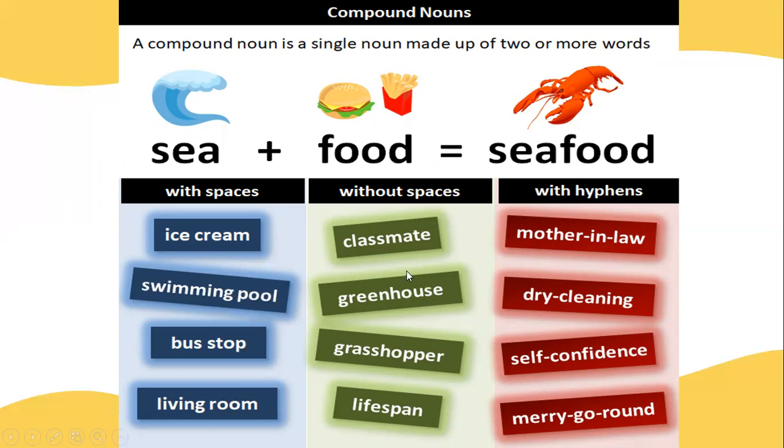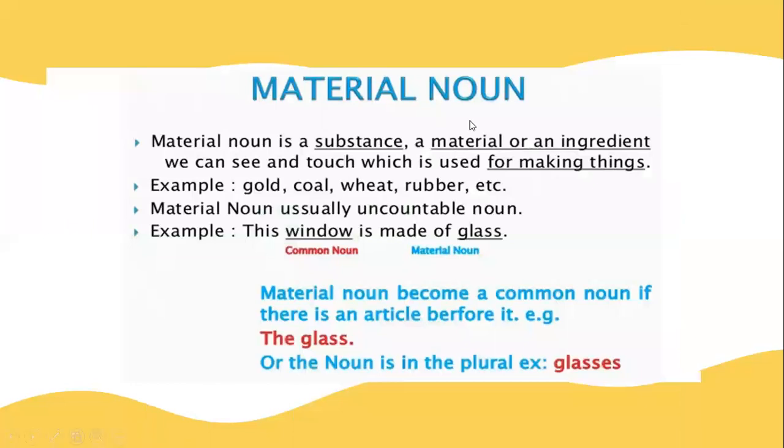Sometimes this compound noun will come without space, like classmate, greenhouse, grasshopper, lifespan. And in some other cases, this compound noun will come with a hyphen, like mother-in-law. Dry-cleaning, dry hyphen cleaning. Self-confidence, merry-go-round. So there is nothing wrong. In compound nouns, in some places you have to write it with space, in some places without space, and in some places with a hyphen.